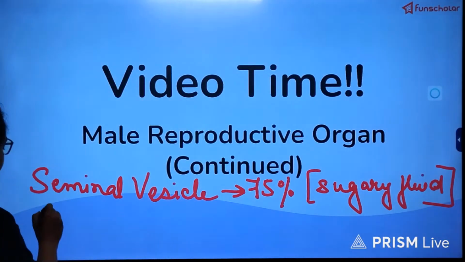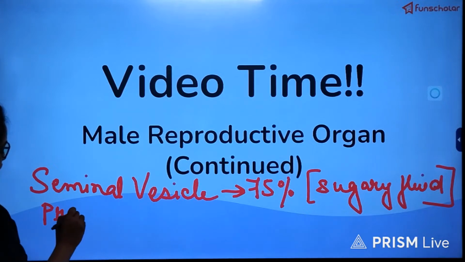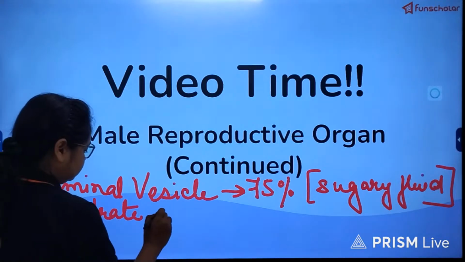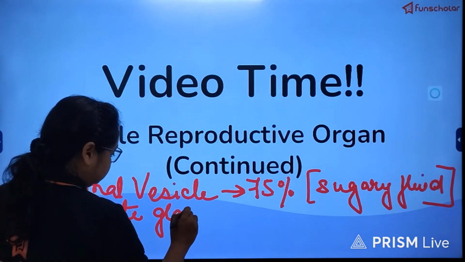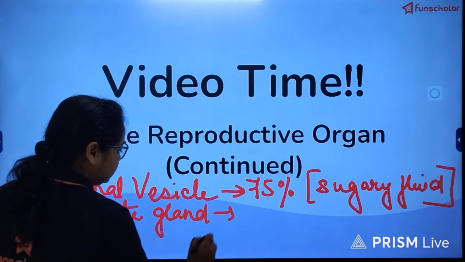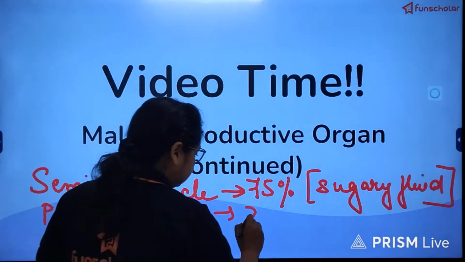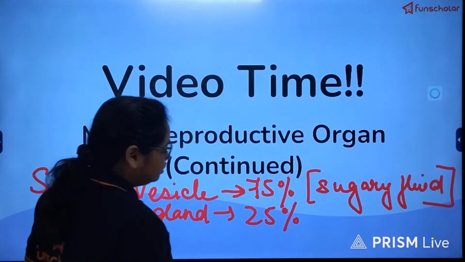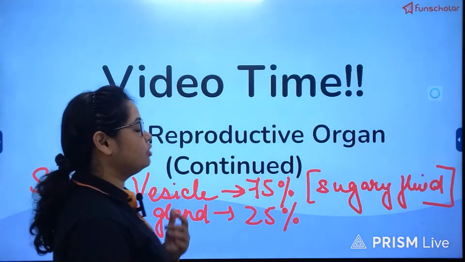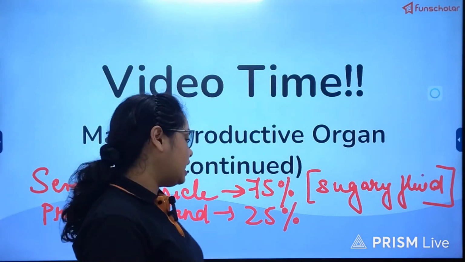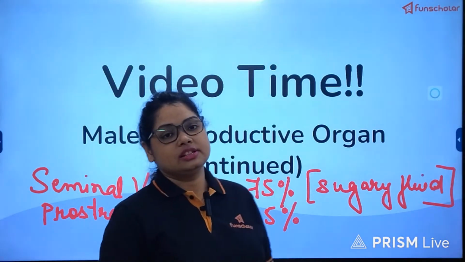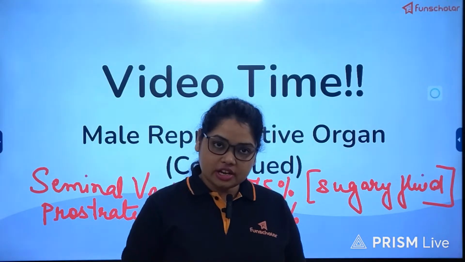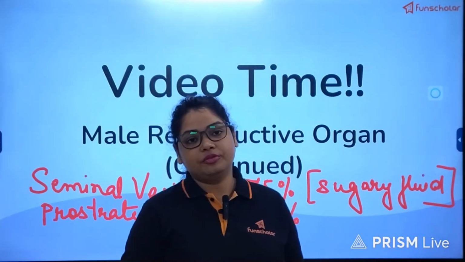Then we have the secretion from the prostate gland, which constitutes 25% of the semen which is ejaculated, and it mainly protects the sperms by neutralizing the pH of the vagina or of the female reproductive tract.